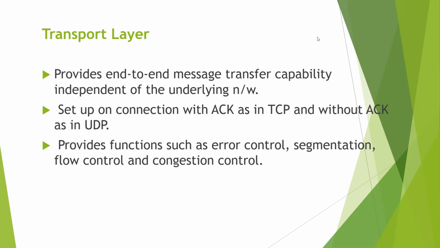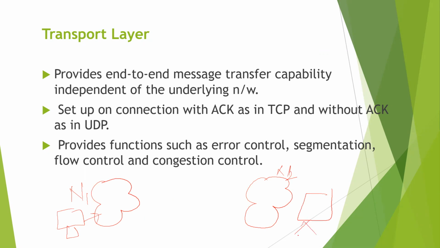See, what is this handshake? If you take an example here, we have one network N1. This device is connected to this N1, and another device is present in N2's network. I want to send a message from here to here.